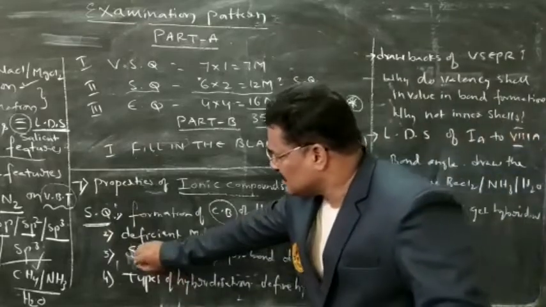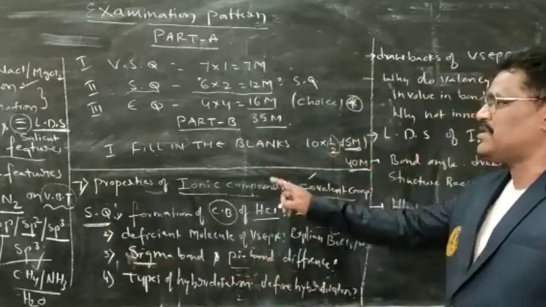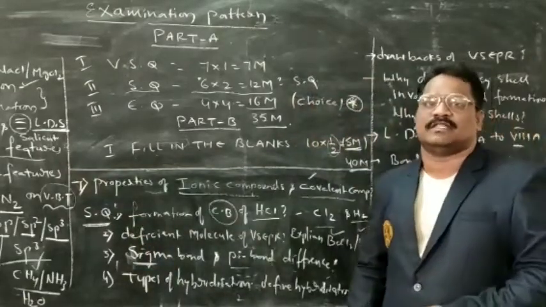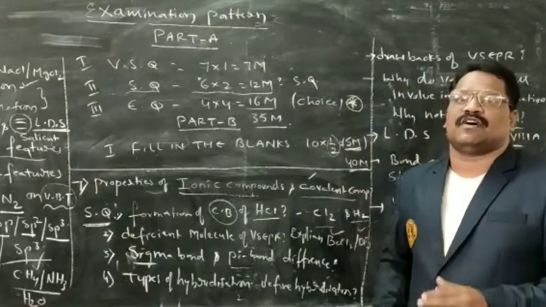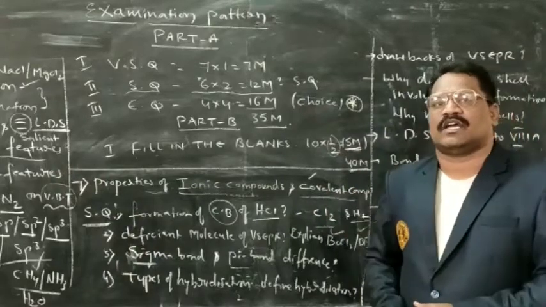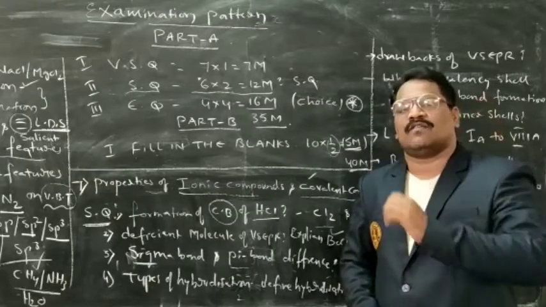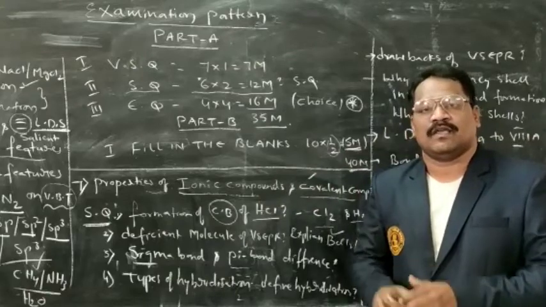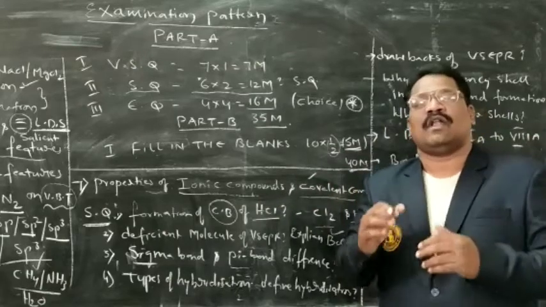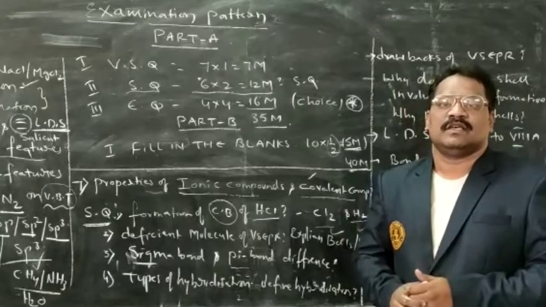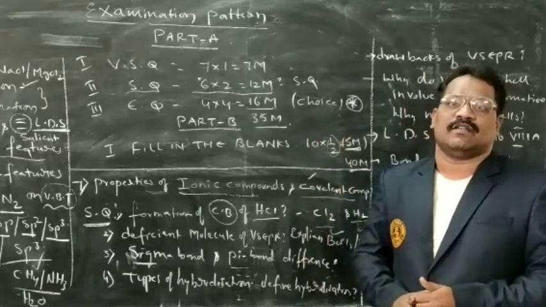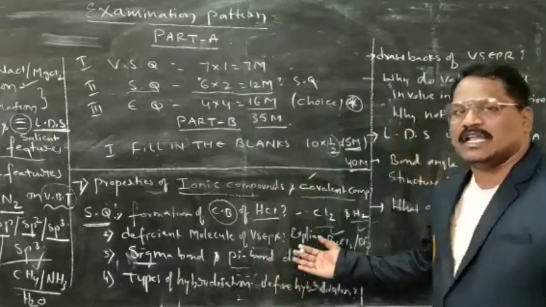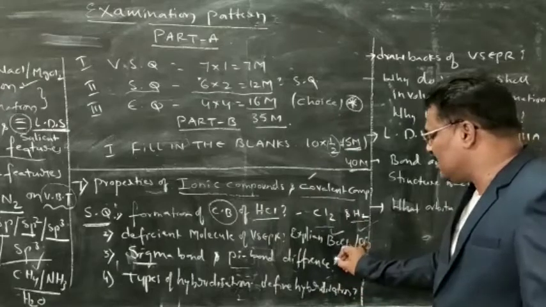Not only that one, sigma bond and pi bond here. From where did this question come? From valence bond theory, multiple bonds will form. When multiple bonds are forming, those multiple bonds will be of 2 types. One is sigma bond, other one is pi bond. How is the overlapping taking place in a sigma bond? How is the overlapping taking place in a pi bond? And which is the strongest bond and which is the weakest bond? If you write all the properties in 1 to 3 points, easily you can write this question.